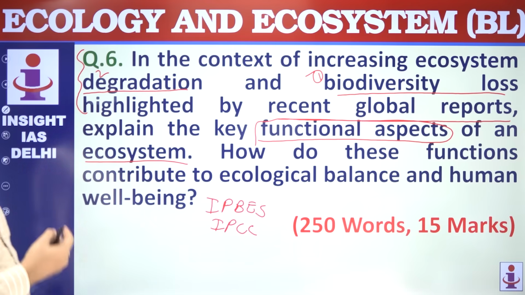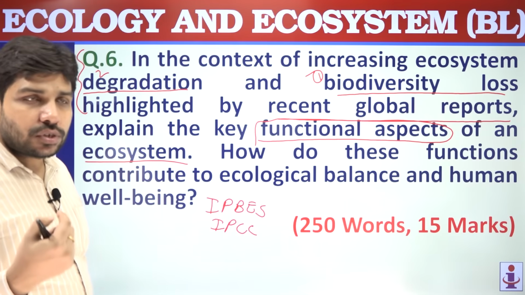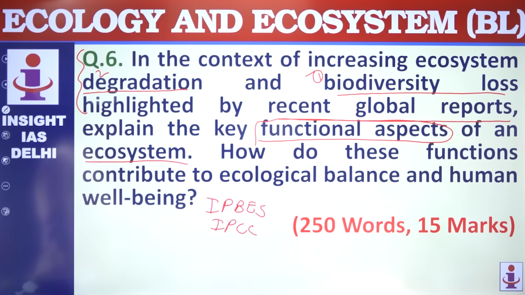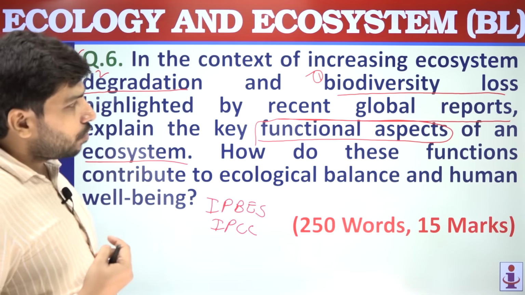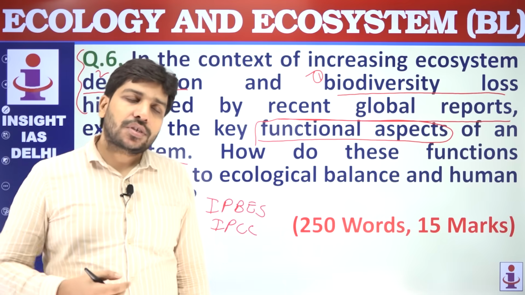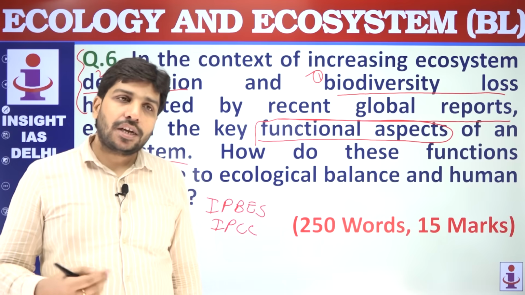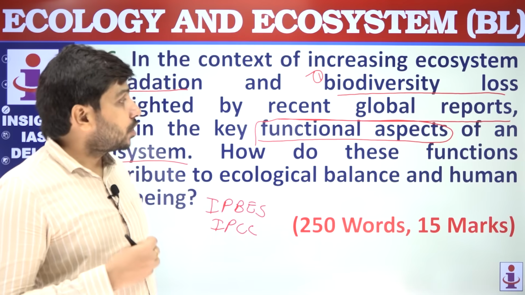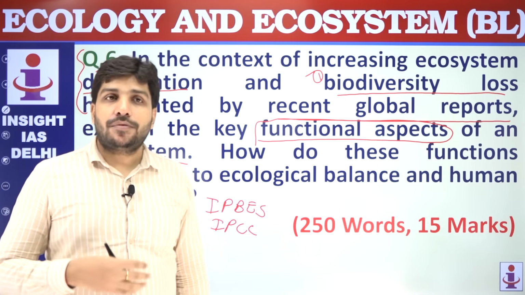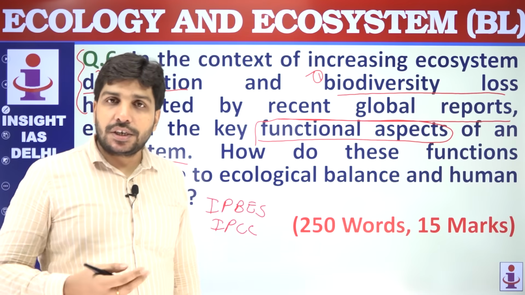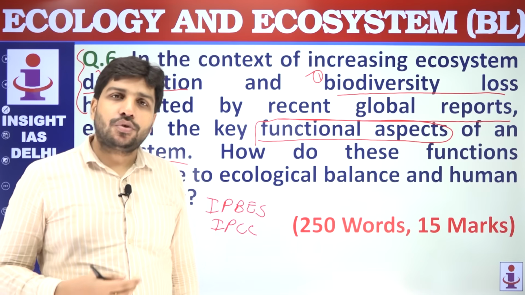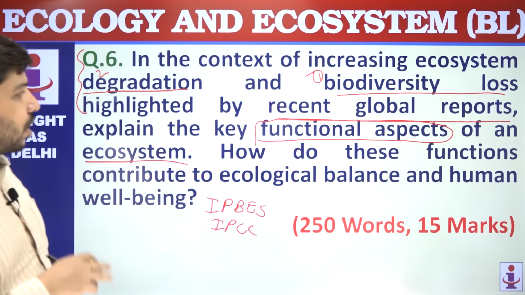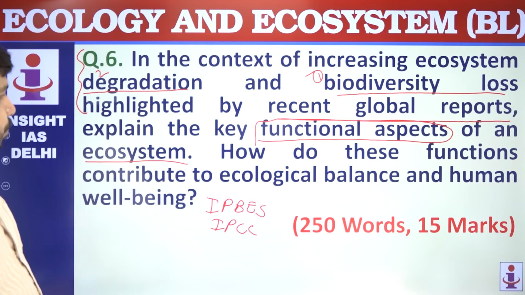So again, functional aspects, you can talk about productivity of ecosystem, you can talk about nutrient cycling, you can talk about pollination. These are actually functional aspects of ecosystem. How ecosystem services, how ecosystem is leading to nutrient cycling. Proper functioning of ecosystem is very important for productivity. Proper functioning of ecosystem is very important for sustainability, because if pollination keeps happening properly, plant growth, species growth, that balance will be maintained. So this way you can write about functional aspects of ecosystem.